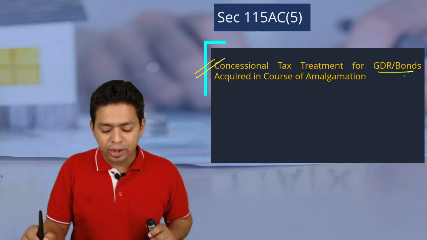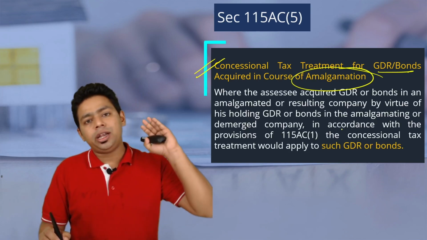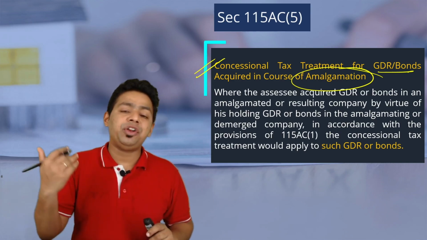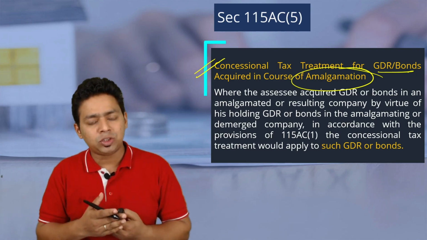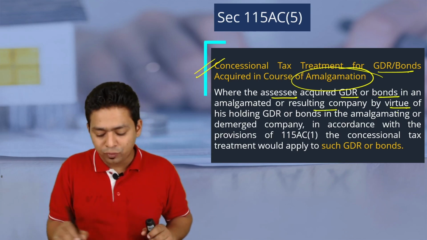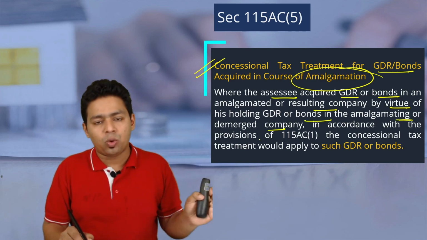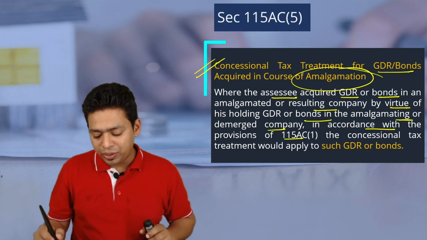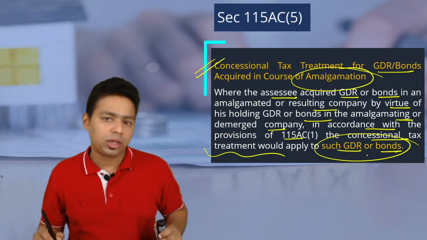Concessional tax treatment for GDR and bonds acquired in the course of amalgamation. Now we have discussed certain specified entities. That entity went for amalgamation, so your GDR will be exchanged accordingly. Sir, will you get the benefit for a new GDR exchanged in a scheme of amalgamation? Definitely yes, because for you it is the same investment only. Where the assessee acquired GDR or bonds in the amalgamated or resulting company by virtue of his holding of GDR or bonds in the amalgamating or demerged company, so you were holding an old company, and the GDR were exchanged for the new company, in accordance with the provisions of 115AC the concessional tax treatment will be applicable to such GDR and bonds newly acquired by you in the scheme of amalgamation.